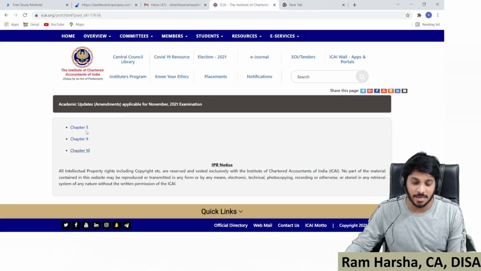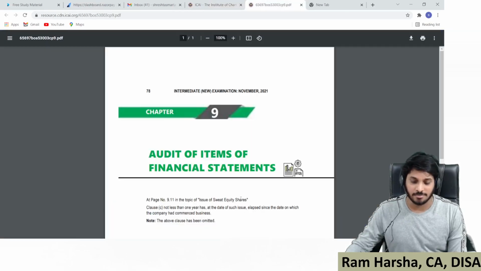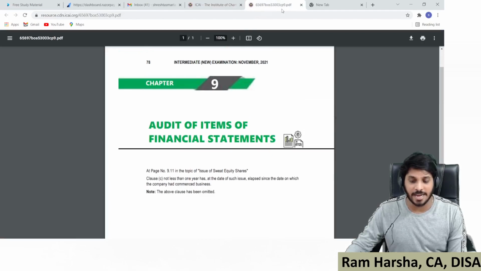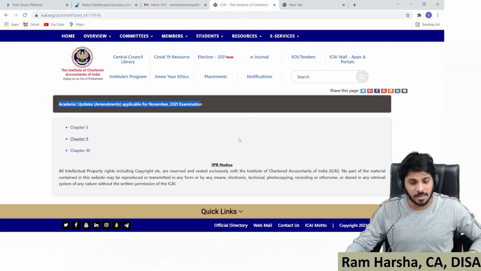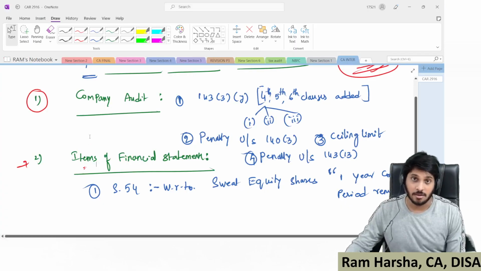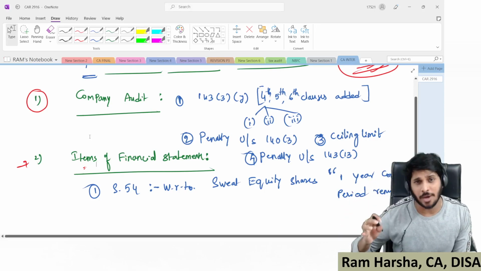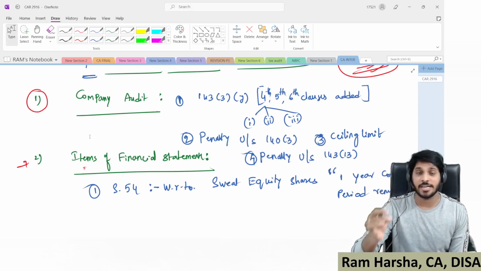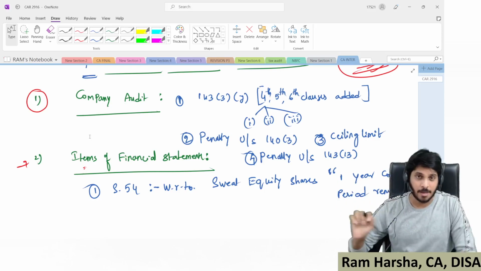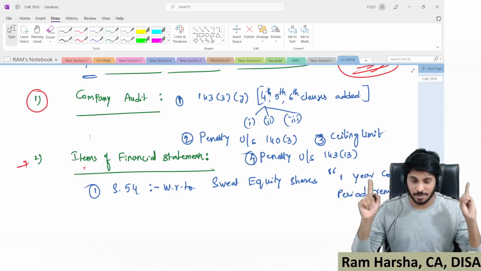So technically speaking, of the academically updated chapters given for November 2021, nothing but December exams, chapter 5 you need not even look at, because chapter 10 covers the chapter 5 related amendment. The only leftover chapter is chapter 9, which contains an additional amendment in items of financial statements. So technically speaking, we have only 2 chapters where there were very few amendments for CA Inter auditing and assurance for December exams. Point number 1, CARO 2016 is applicable.